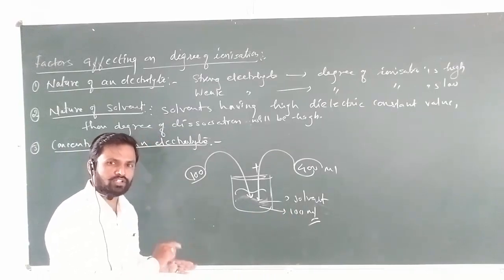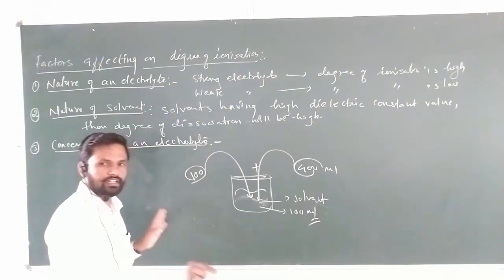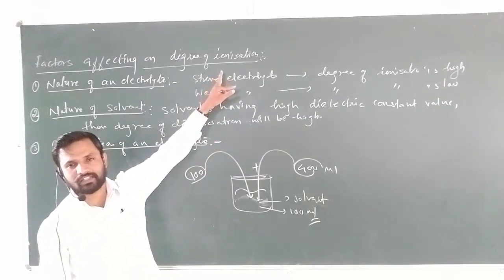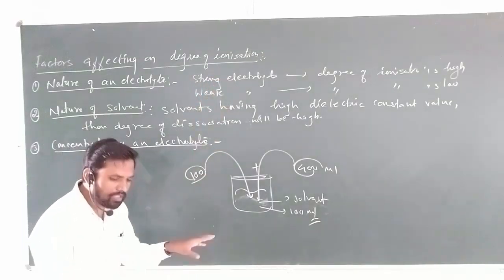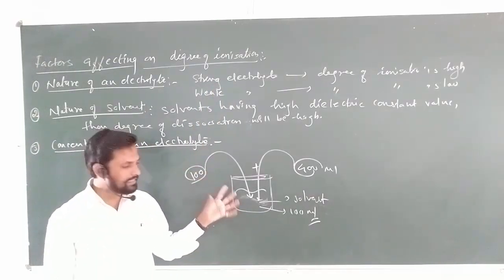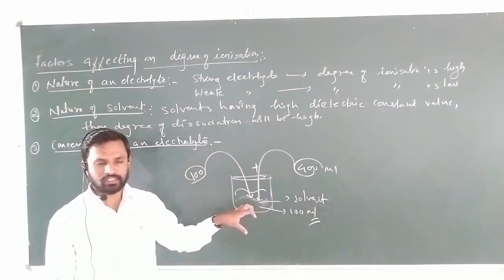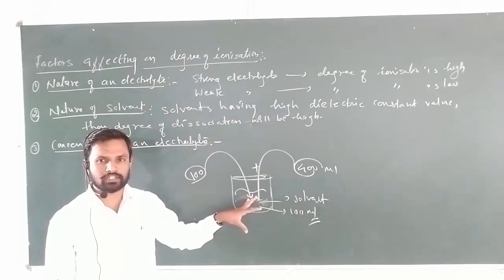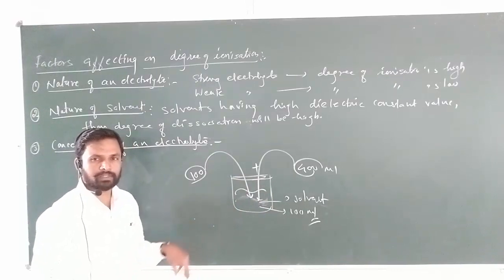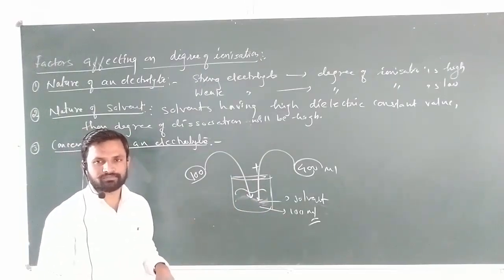Means as the concentration of electrolyte decreases, the degree of ionization increases. Getting my point? More molecules are dissociated, because there is more space between the molecules and the intermolecular force of attraction is very loose, since you get more dilution.